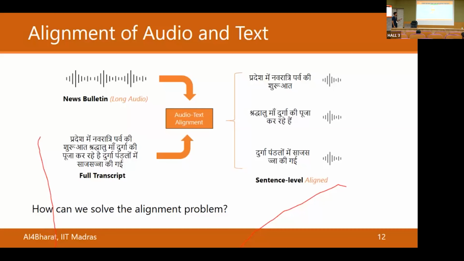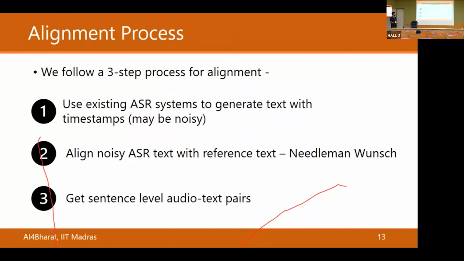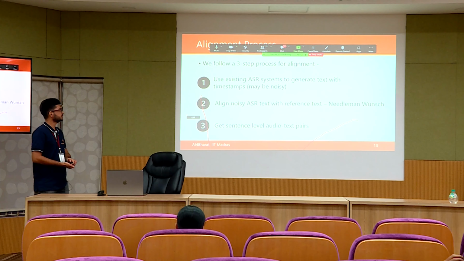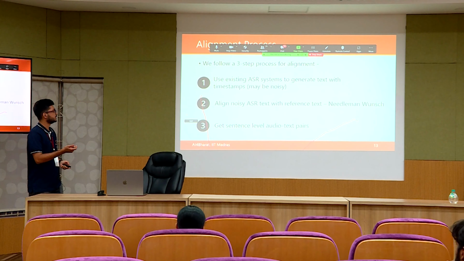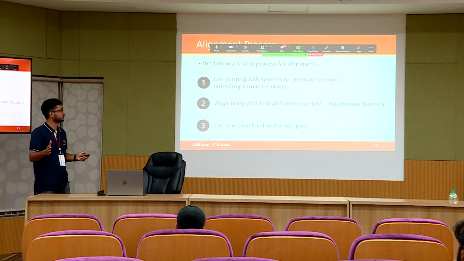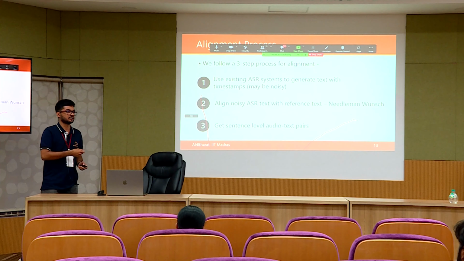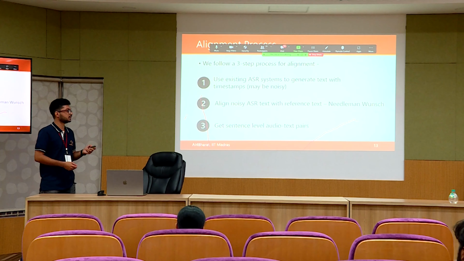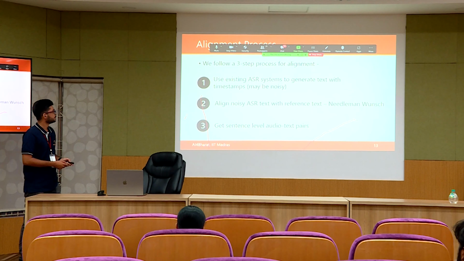The question is, how can we solve this alignment problem? There are many ways one could do it. I'll directly go over to the approach that we use. It is a 3-step process. First, we use existing ASR systems to generate text for the entire audio with timestamps. How do we get these timestamps? We'll get to it, but this is the most crucial step of our process.